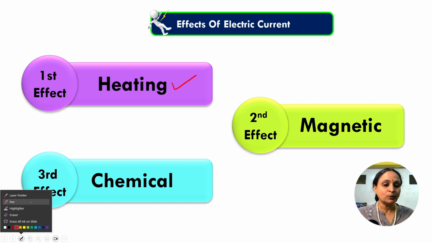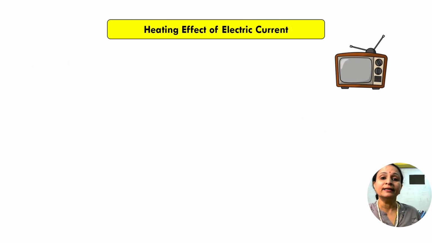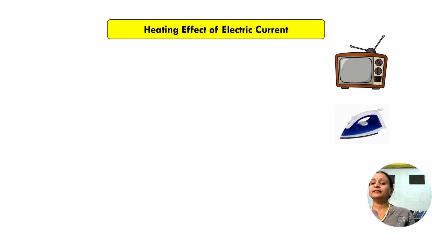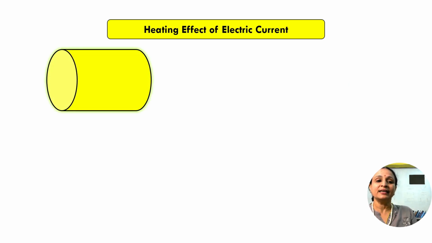Okay. So let's do it. What happens when current is passed through the wire? In a television, you can touch it, it is slightly hot. Yes, every day in the morning you press your clothes using an iron. And we also had the incandescent lamp earlier, which used to glow on passing current through it. Now, how does it happen? For this, let us study the heating effect of the current and why it happens.